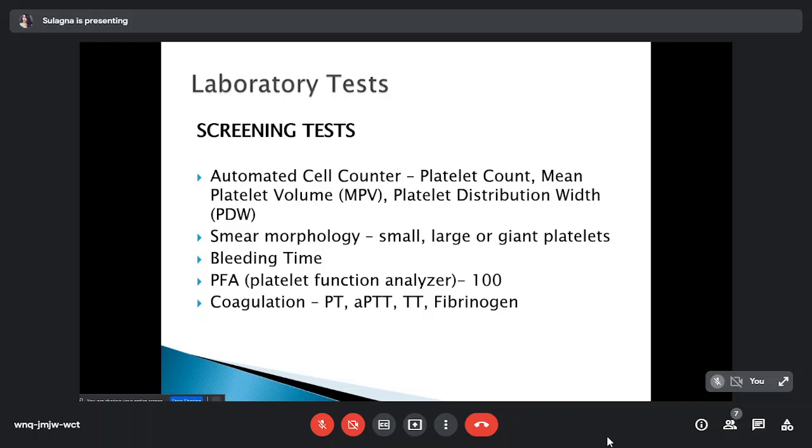So what is the laboratory screening? What are the laboratory tests we can do to detect a platelet function disorder? First, I will talk about the screening tests. First is platelet count, mean platelet volume, and platelet distribution width. This is done by an automated cell counter. Platelet count is done to detect any associated thrombocytopenia. Smear morphology in PBS can show the platelet morphology. Platelets can be small, large, or giant. Then bleeding time, platelet function analyzer 100, PFA-100, to measure the closure time, and coagulation studies, PT, APTT, TT, and fibrinogen, again to detect any associated coagulation defect.